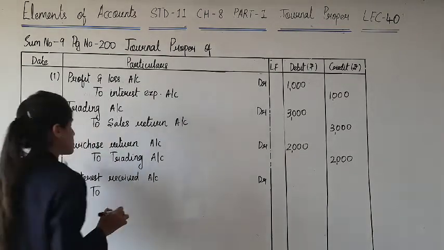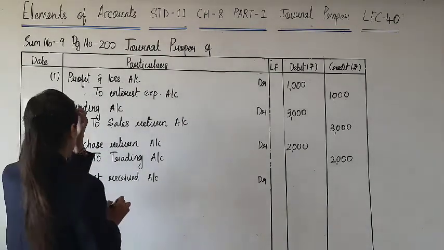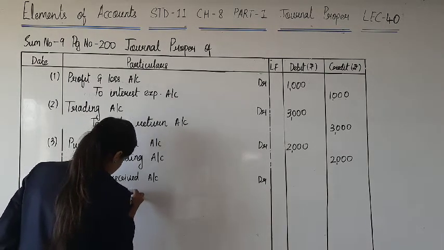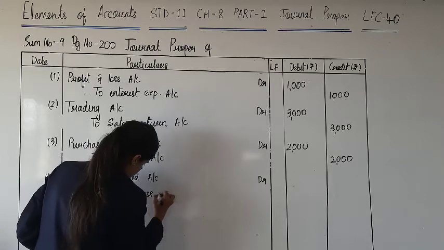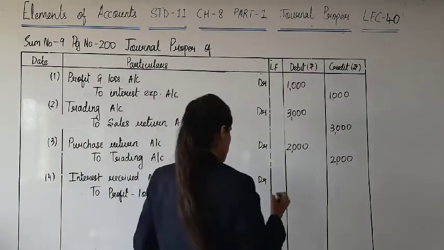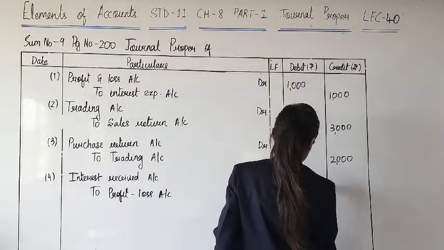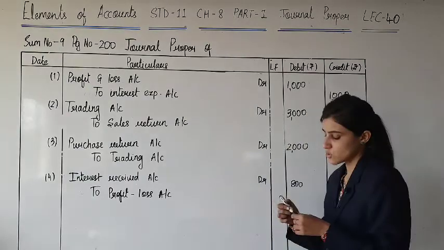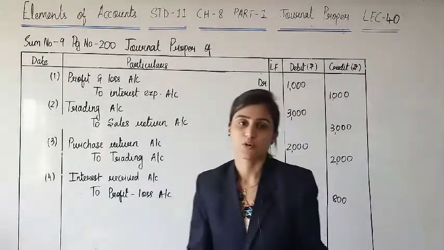It is income, so it is closed and transferred to profit and loss account. How much is the amount? 800. So this is how you write closing entries in journal proper.